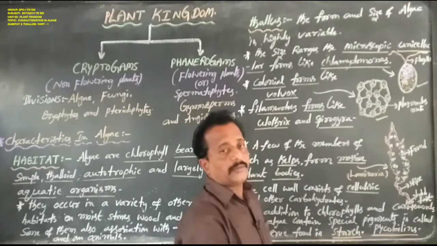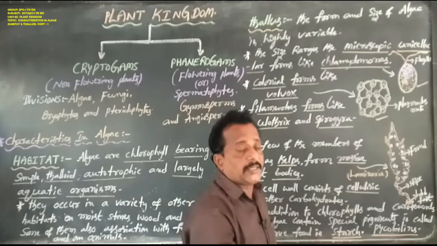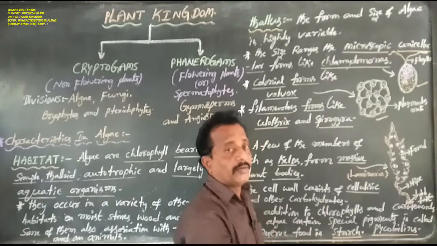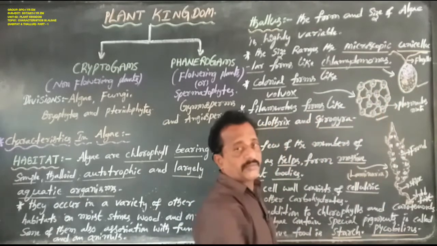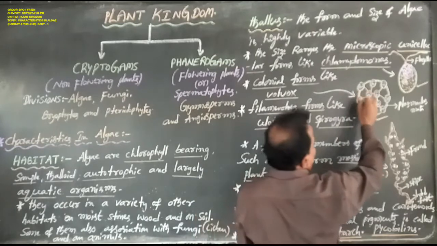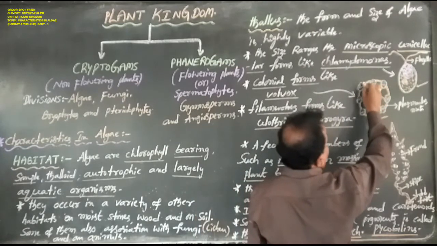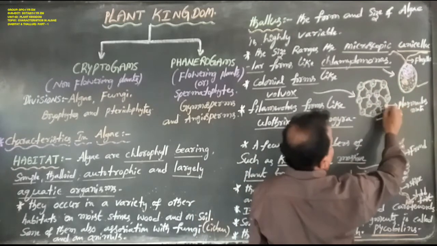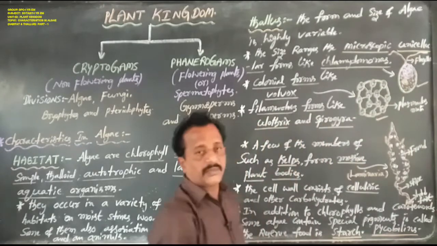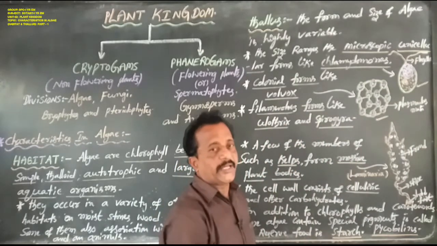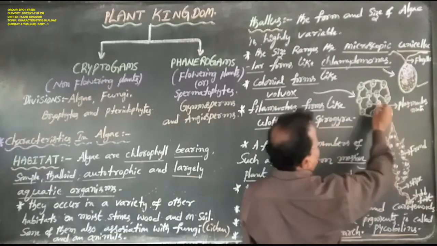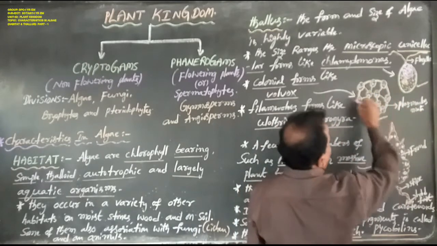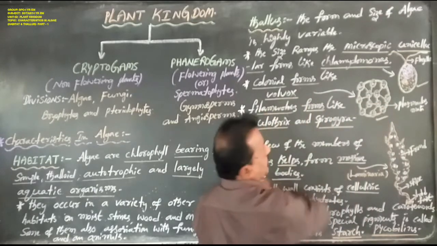One Chlamydomonas cell and another are connected by plasmodesmata, that is cytoplasmic strands. This is a colonial form, the best example is Volvox.